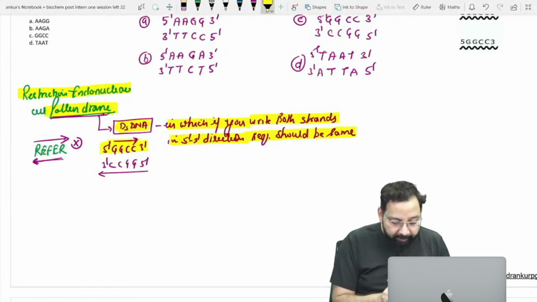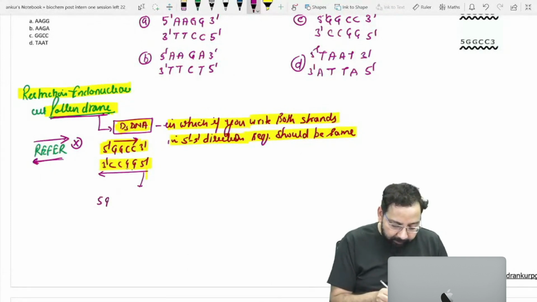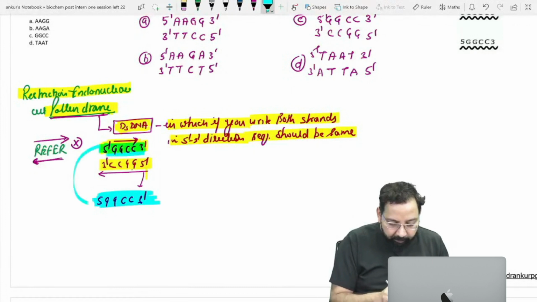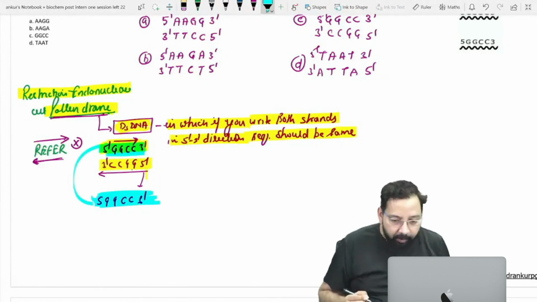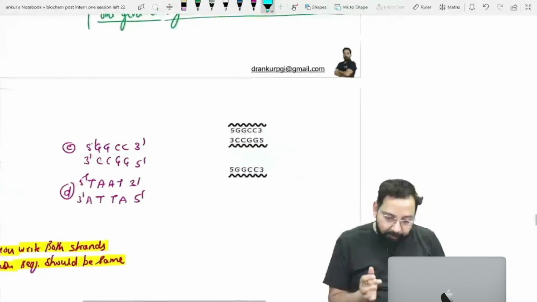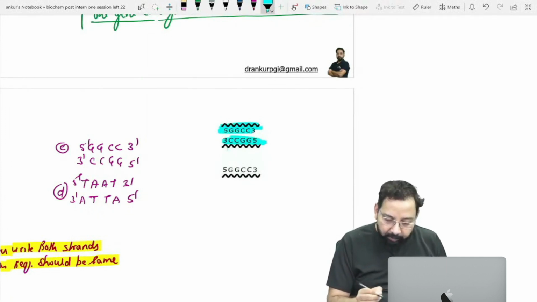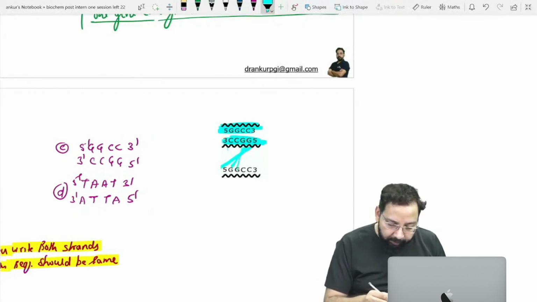Suppose a double stranded DNA is there, and if I write the lower strand in 5 to 3 direction, 5 GGCC 3, this is a palindrome. The sequence is the same. Understood?